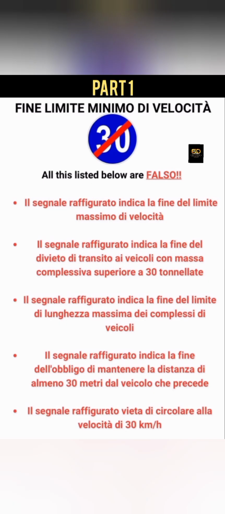Il segnale raffigurato indica vietato di circolare alla velocità di 30. This is false, because you can actually circulate at 30, below 30, above 30, because this one has already come to cancel the other sign that tells you that you cannot go below 30.